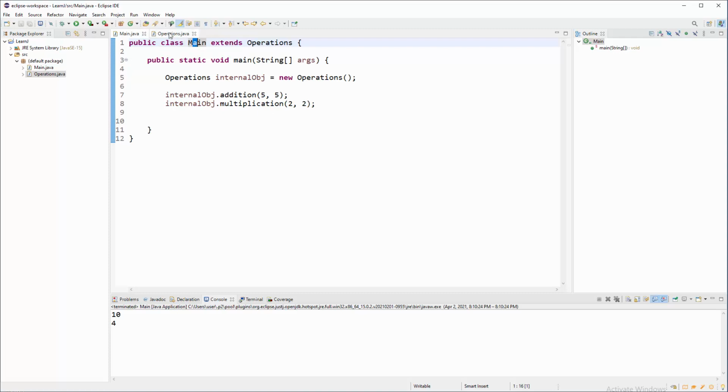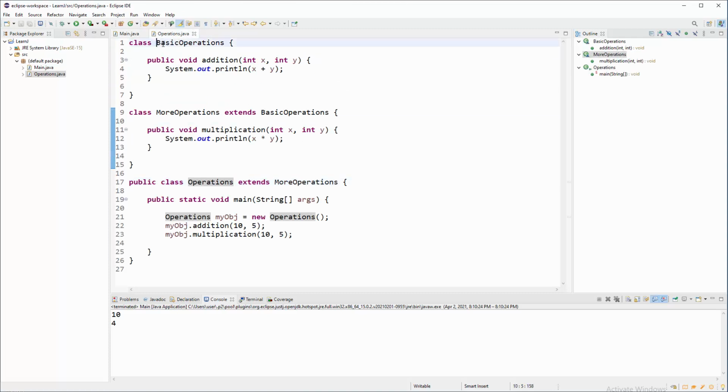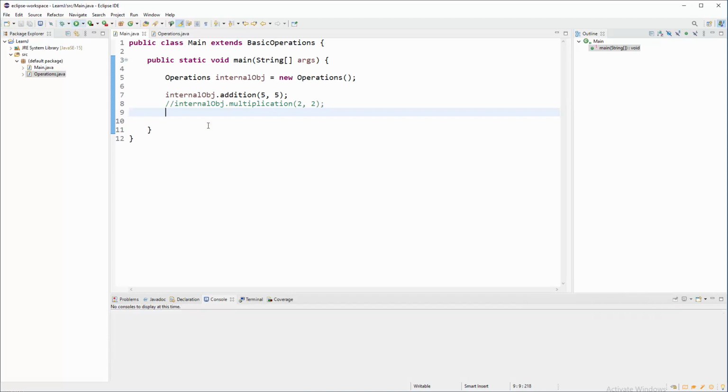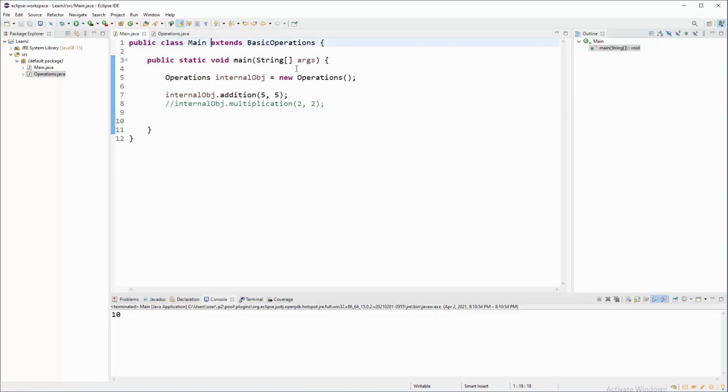So can we use, for example, basic operations here? Because this is kind of a secondary class when we compare it to operations, which is primary in this file. So can we do that? And in basic operations we have just addition, so we're gonna cancel this. Will this work? It will work, but there is no need to do that. So yeah, that's pretty much the story about inheritance. Nothing special, nothing complicated here.